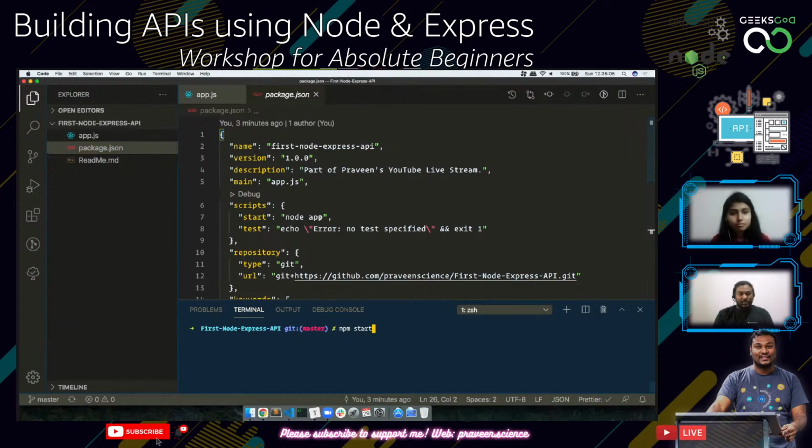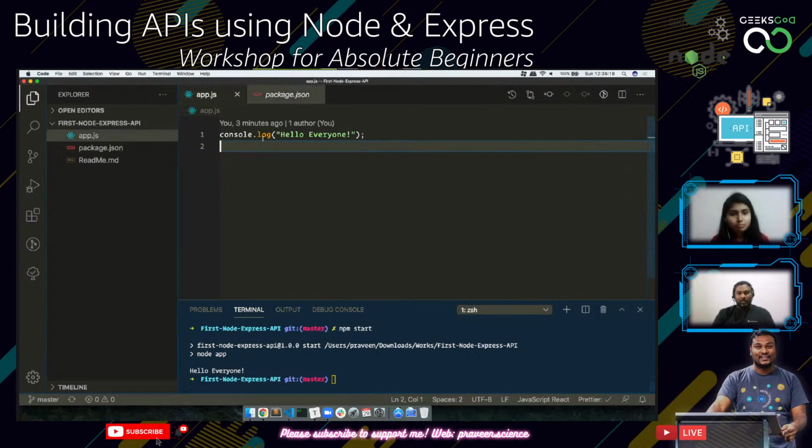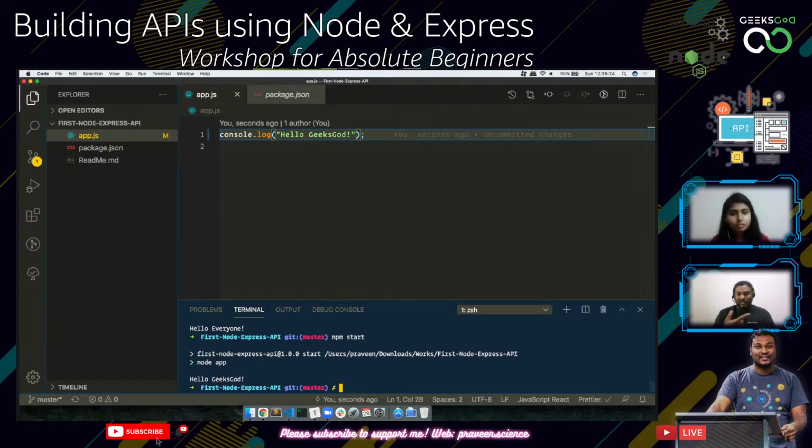So if I do npm start, it is going to run node app, and it's going to show hello everyone. Whenever I keep changing things, the whole thing needs to change, right? If I do say hello GeeksGod or something like that, I need to hit npm start again. Okay, this is very bad. I feel so bad about changing it every single time.